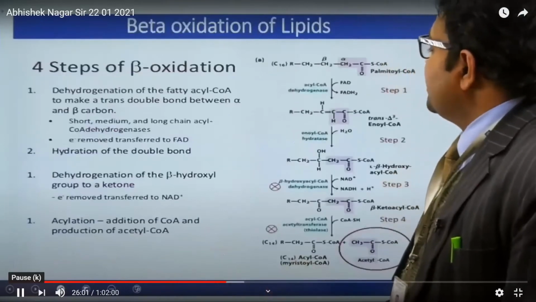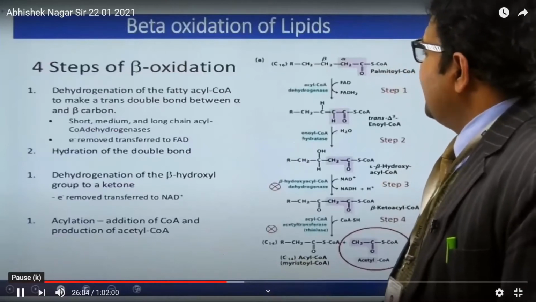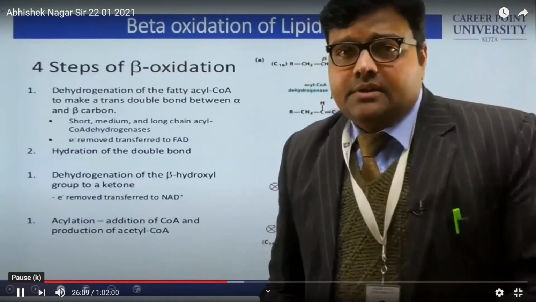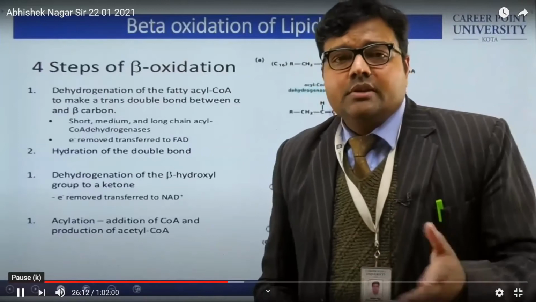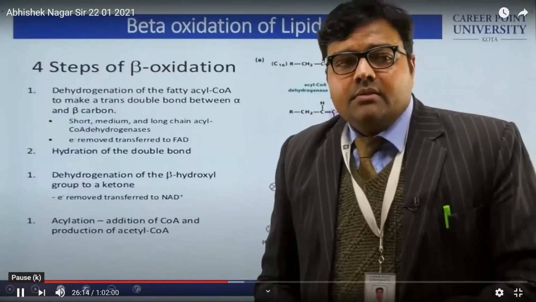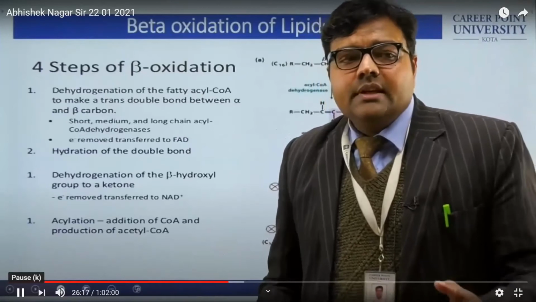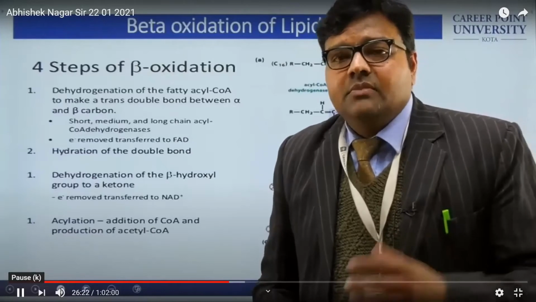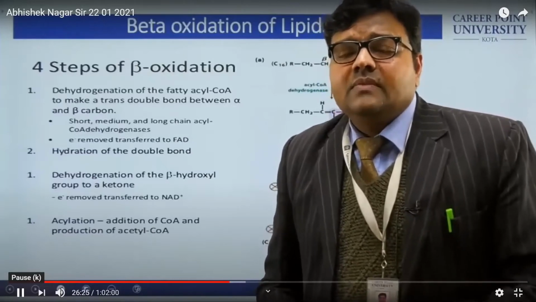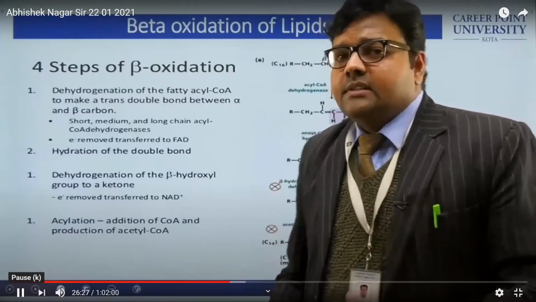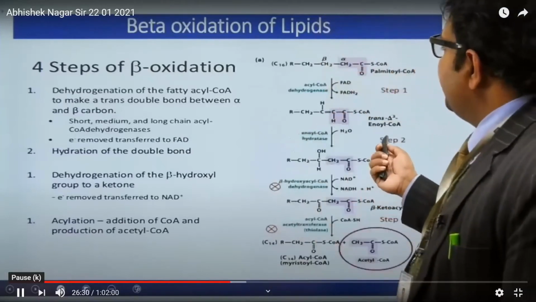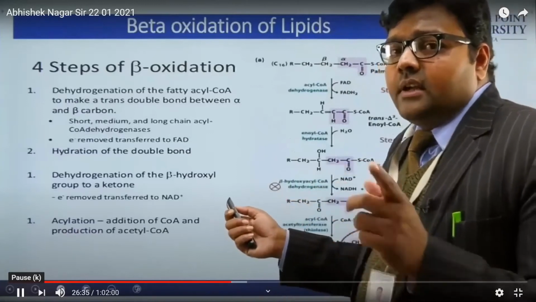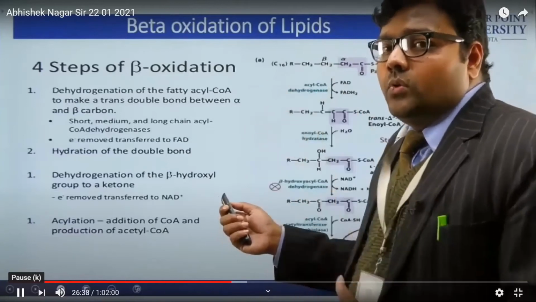Next is beta oxidation of lipid. Beta oxidation of lipid, as you can see, is part of lipid metabolism. The urea cycle is important in case of protein. Now, if we are focusing on lipid, we come to know that lipid is what? A long chain of carbon, may be saturated or unsaturated, having a carboxylic group at one end, as we are seeing from the picture. Whatever lipid you are eating will change into free fatty acids, as we can recall from our slide number 2.